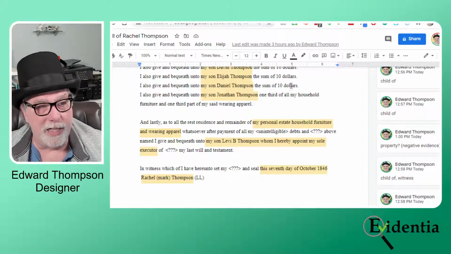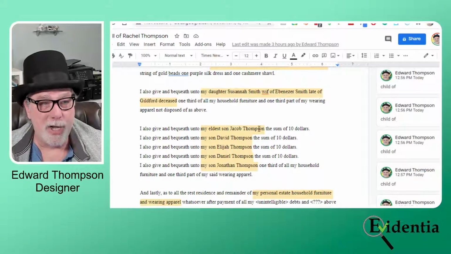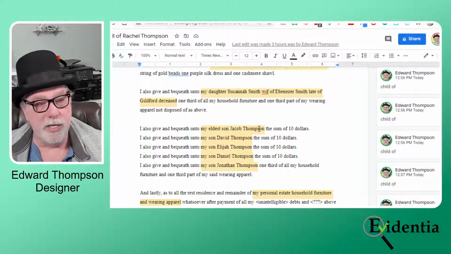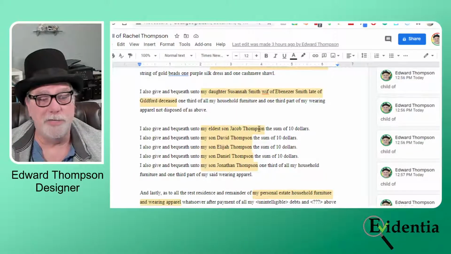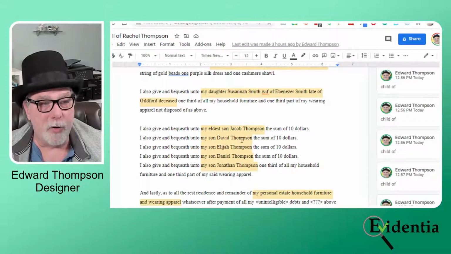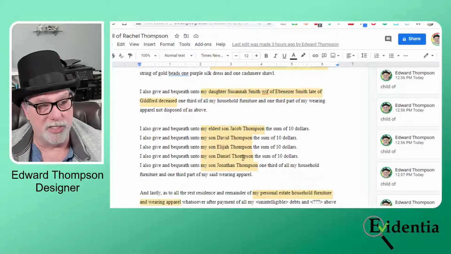If I look at the brothers, Jacob did not live in the proximity. He lived back where his father originally came from. I don't know anything about David or Elijah. I know that Daniel did not live in proximity. He lived in Massachusetts, the center of the state.